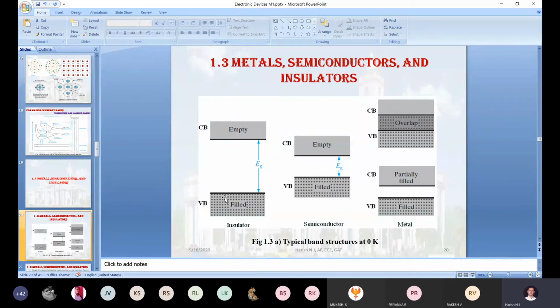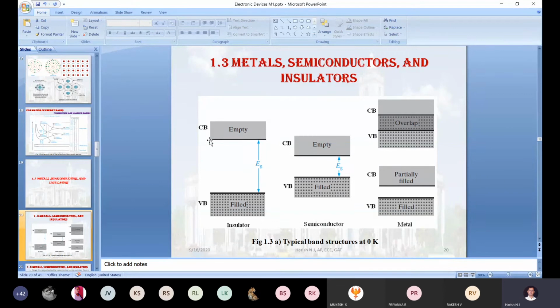The valence band is full of valence electrons, and the conduction band initially, at 0 degrees Kelvin, has 0 electrons. In total there are 4n states in the VB and 4n states in the CB. In the VB, all 4n out of 4n states are filled. For the CB, out of 4n states, 0 states are filled.